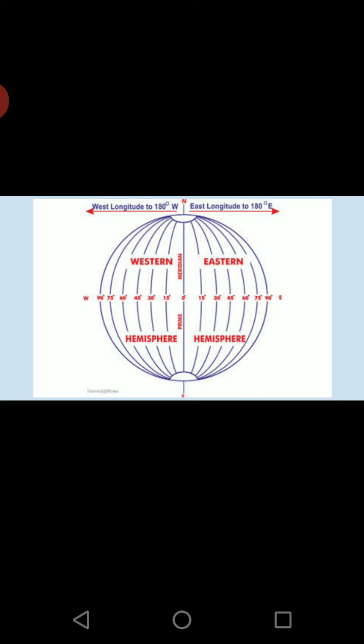So the eastern hemisphere is ahead of Greenwich, whereas the western hemisphere is behind in the timing. In order to understand much better, as we are located in the eastern hemisphere, India is ahead of Greenwich timing, whereas USA is behind because it is located in the western hemisphere. How much behind and how much ahead, we will see that.